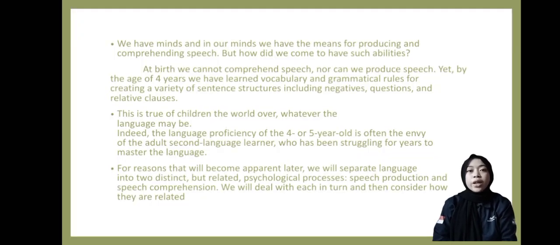Well, we have a mind. In our mind, we have the means for producing and comprehending speech. But how did we come to have such ability? At birth, we cannot comprehend speech, nor can we produce speech. Yet, by the age of 4 years, we have learned vocabulary and grammatical rules for creating a variety of sentence structures, including negative, question, and relative clauses.